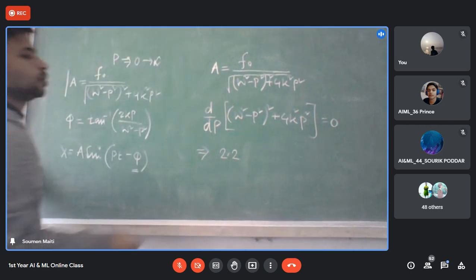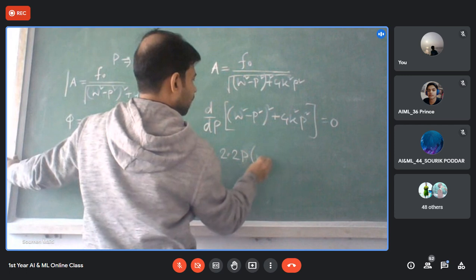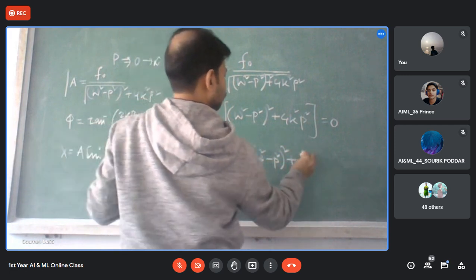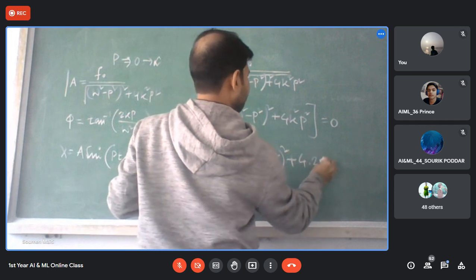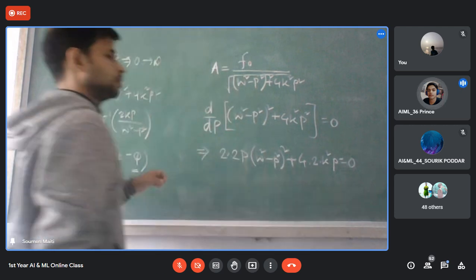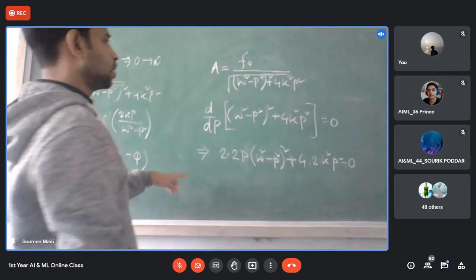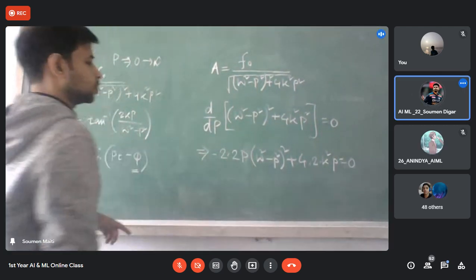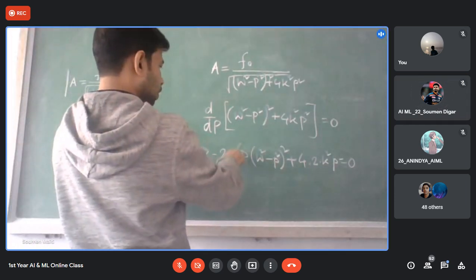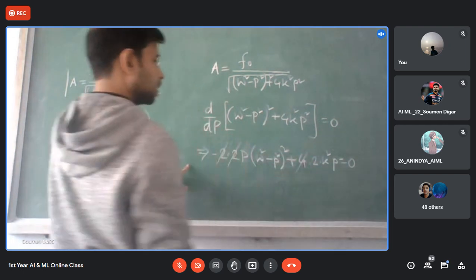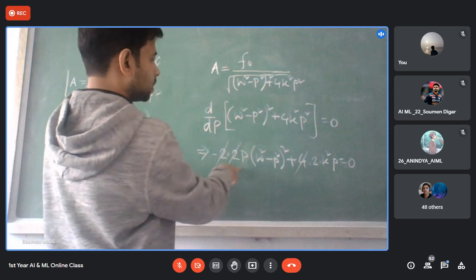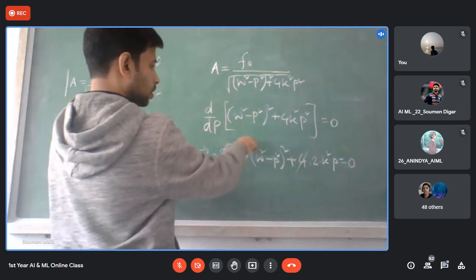2 into 2 into p, omega square minus p square whole square plus 4 into 2 into k square p is equal to 0. Yes or no? Sir, 2p will be in minus. Yes, sir. Thank you so much. So 4, 2 cancel out, p can cancel out, as p cannot be 0. If p is 0, then everything is gone. So p cannot be 0.